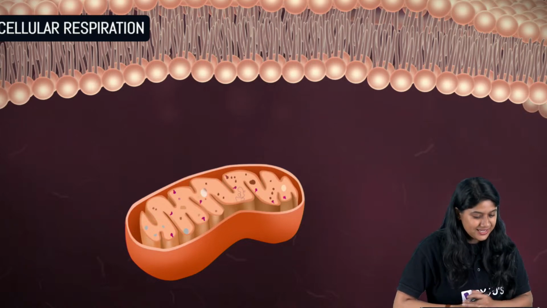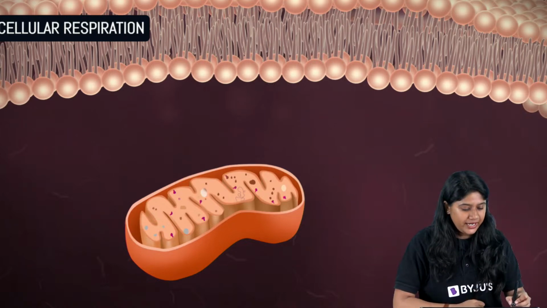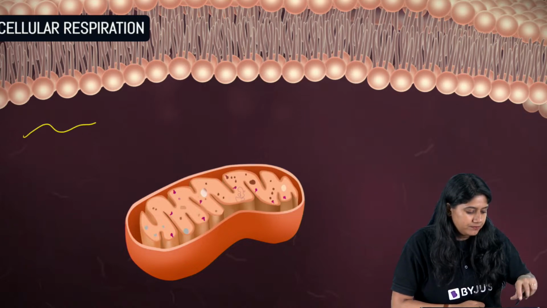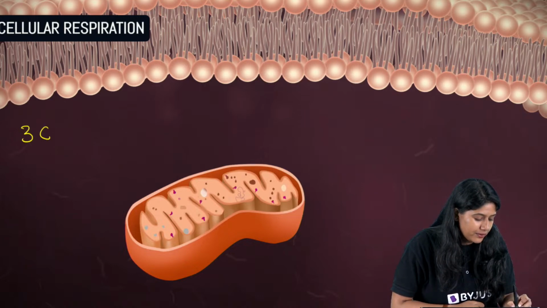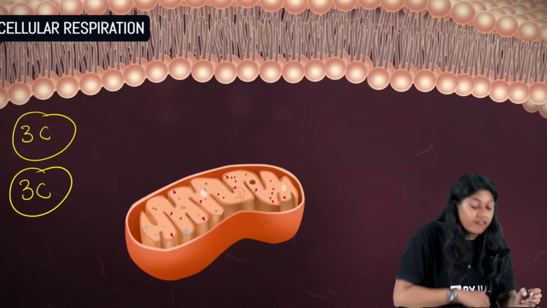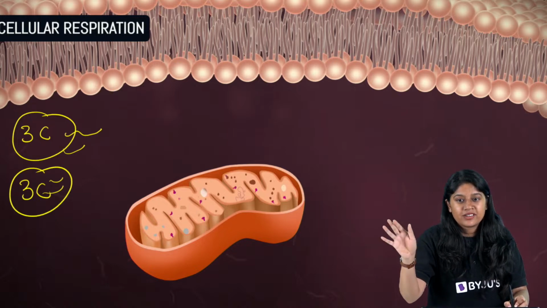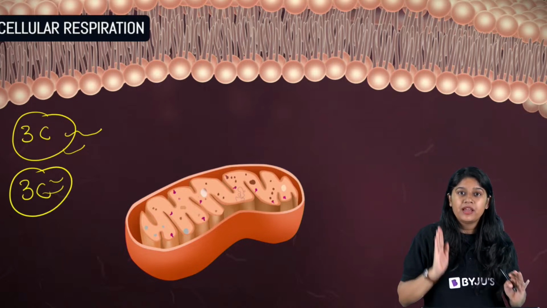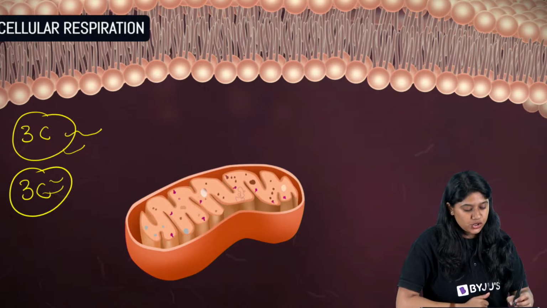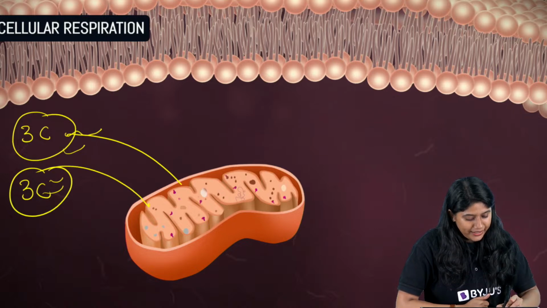From the cytoplasm, after the reaction, we have 3 carbon pyruvate, and of course we'll have more of it. They are easily floating in the cytoplasm on their journey towards the mitochondria.